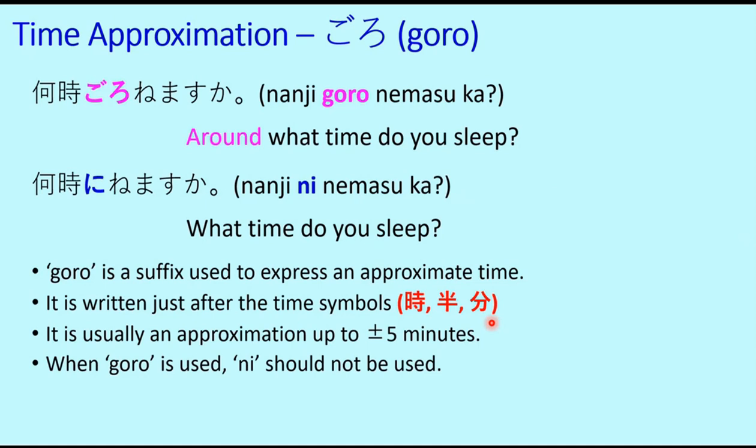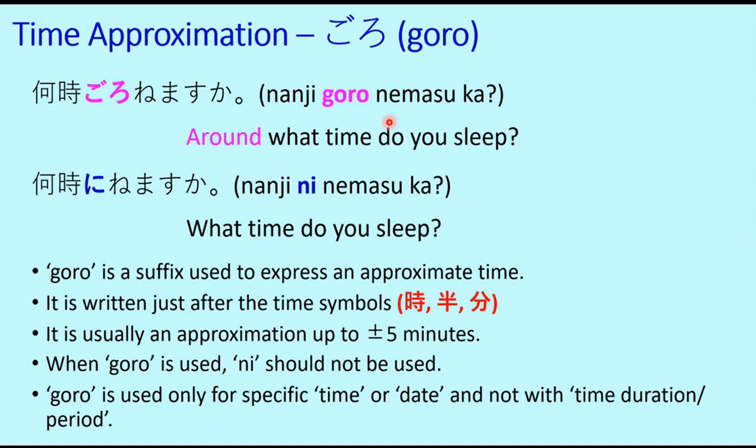When goro is used, ni should not be used, as we can see here. So nanji ni nemasu ka? Nanji goro nemasu ka? It will not be nanji goro ni nemasu ka. Goro is used only for specific time or date and not with time duration or period. That means when a specific time is mentioned, for example, rokuji or shichiji or shichiji han, in that case only we can use goro, but not for a specific time interval.